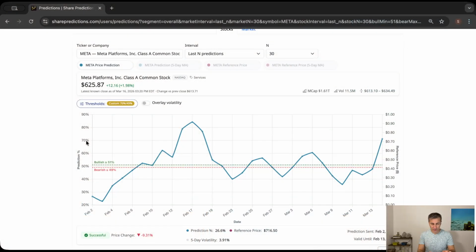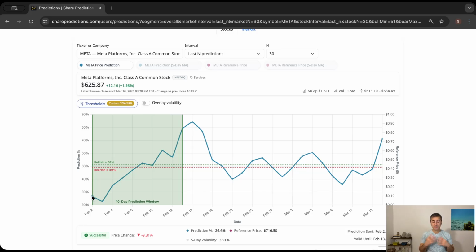If I go back to the screen itself, we have the prediction trend here. And obviously, these predictions are made based on a reference price. For example, the very first prediction in the chart is 26.6%, a fairly bearish one for the upcoming 10 market days.